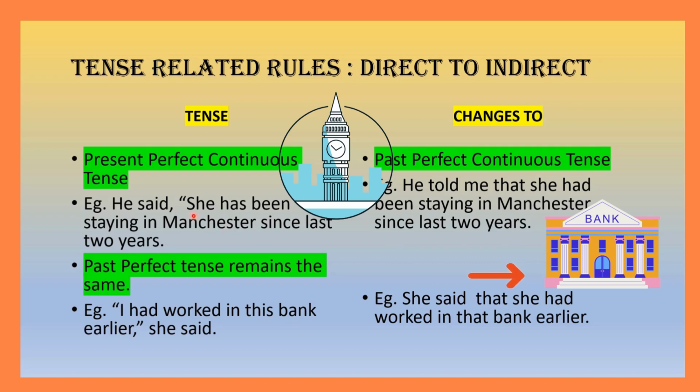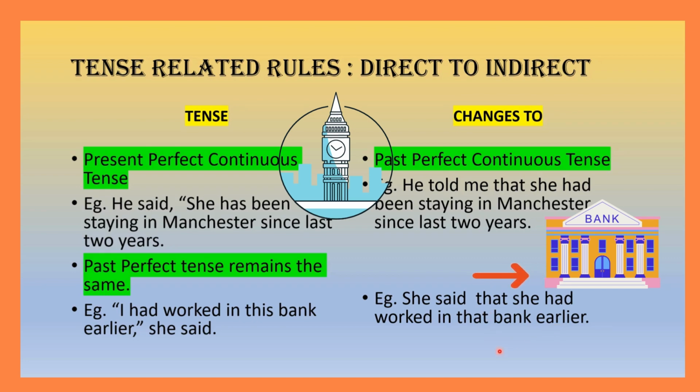Inverted commas are removed in reported speech. As I told you in the previous slide, past perfect tense remains the same. For example, I had worked in this bank earlier, she said. Becomes, she said that she had worked in that bank earlier.